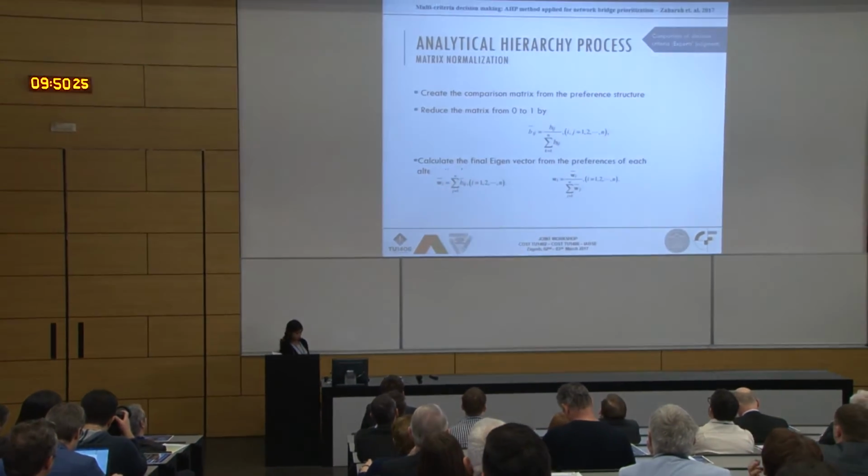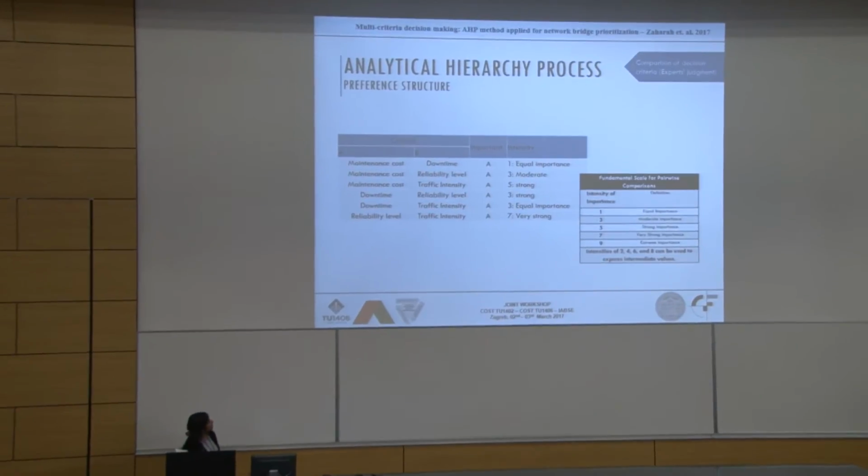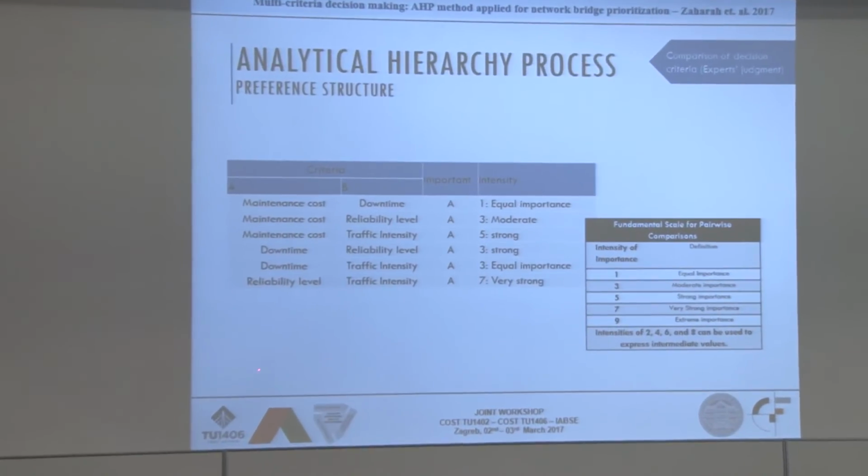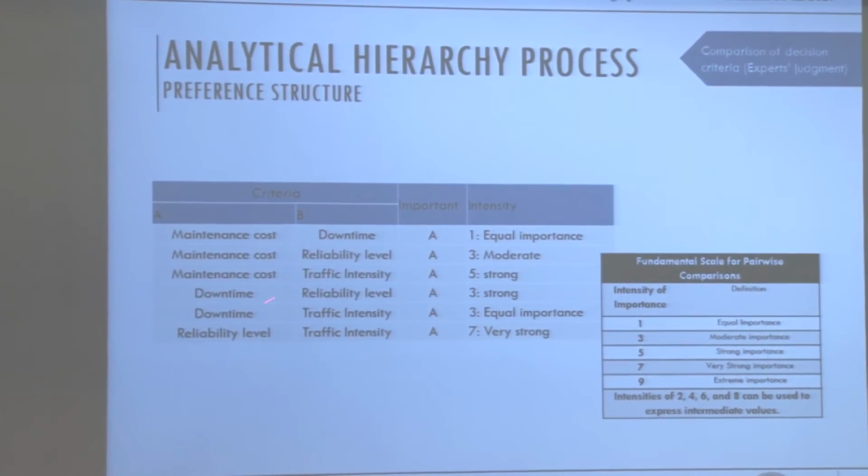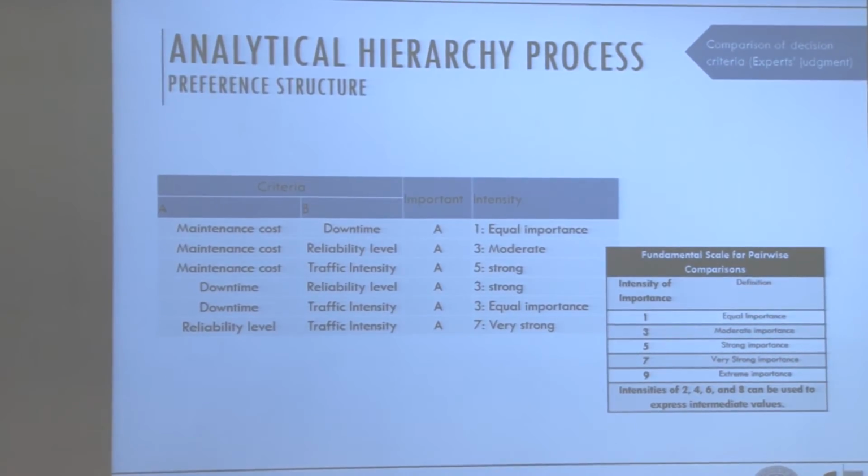While for me, the maintenance cost and reliability is... So for example, the maintenance cost and the reliability level, we consider that most of the bridges are not in critical condition, so mostly it's like 3 to 4.